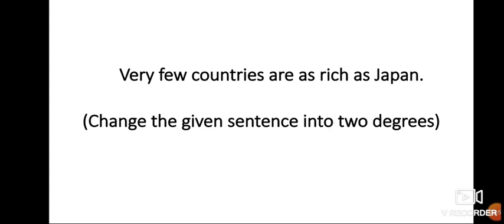Very few countries are as rich as Japan. Even this sentence is asked to change into 2 degrees. Will you identify in which form this sentence is? Yes, children, this sentence is also in positive form. The only thing is that no other is not used here, only very few is used. Very few is also appropriate. You can write the positive form in this way also. Very few countries are as rich as Japan. So the remaining 2 degrees are comparative and superlative.